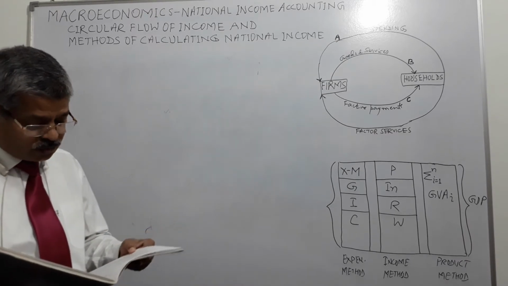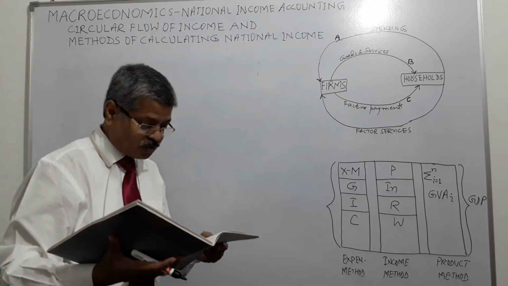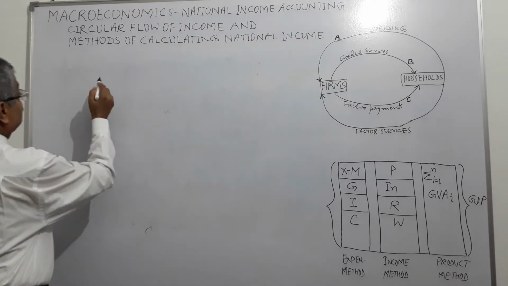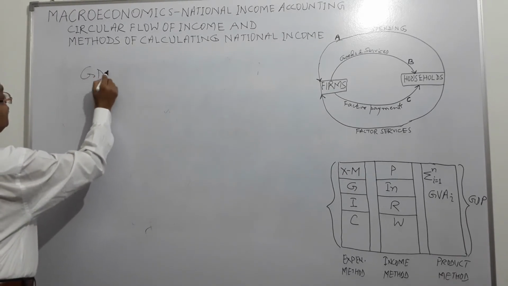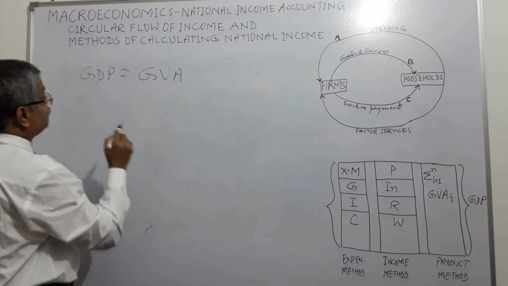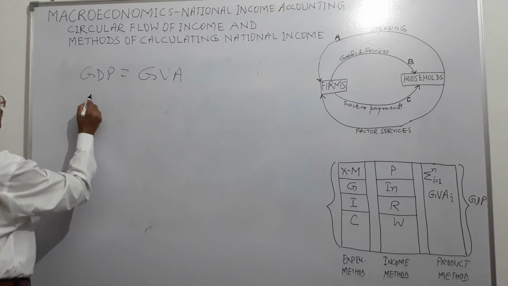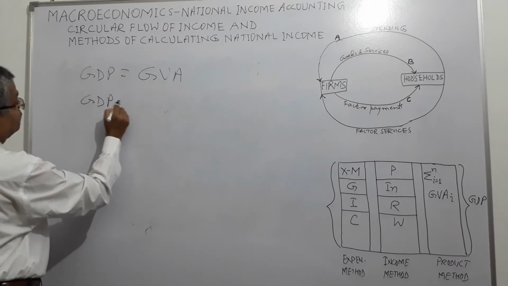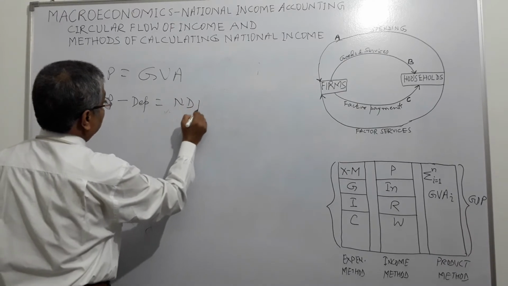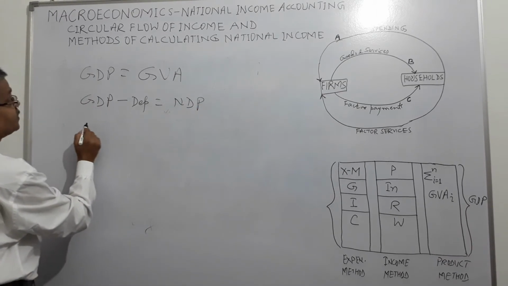Then next, we have already seen gross value added, net value added. So GDP is calculated. GDP is equal to gross value added of all firms. GDP minus depreciation is equal to net domestic product, right?